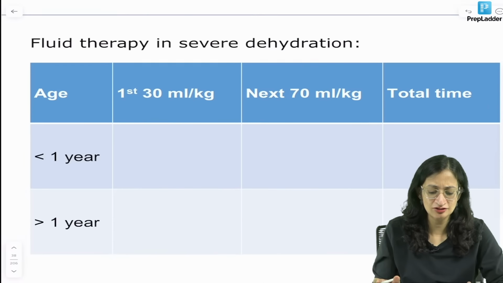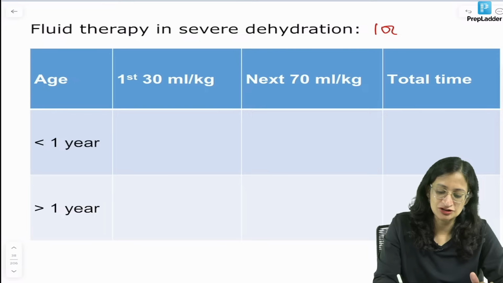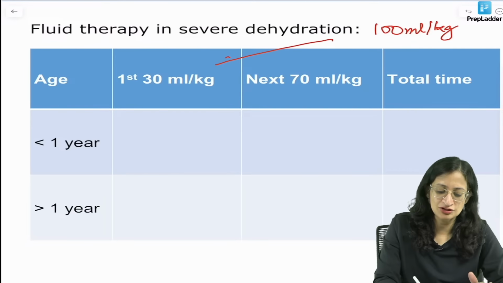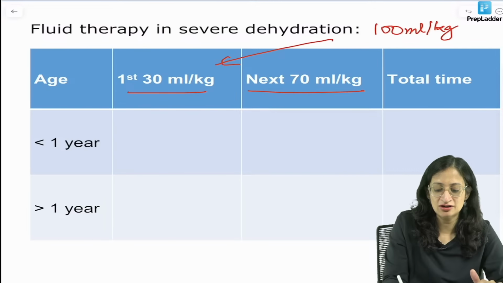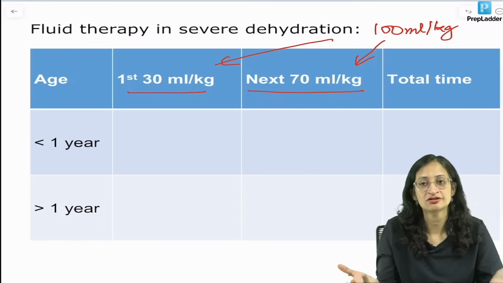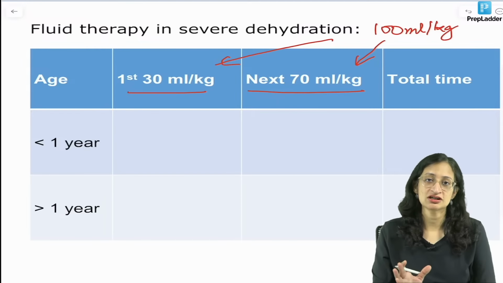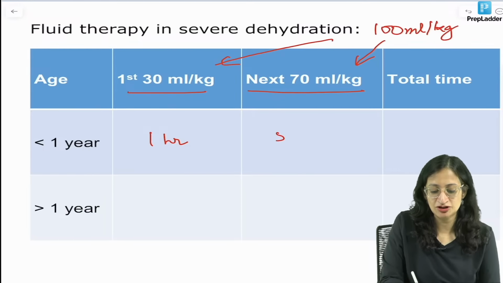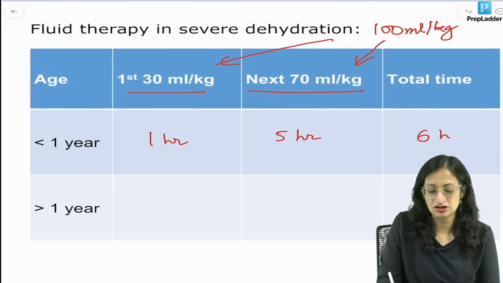Now, in severe dehydration, we said 100 ml per kg. How fast do we give it? We divide it into first 30 ml per kg and the next 70 ml per kg. 30 plus 70 is 100, right? In a child less than 1 year of age, we give it slowly. So, first 30 ml per kg over 1 hour, next 70 ml per kg over 5 hours, so total over 6 hours.